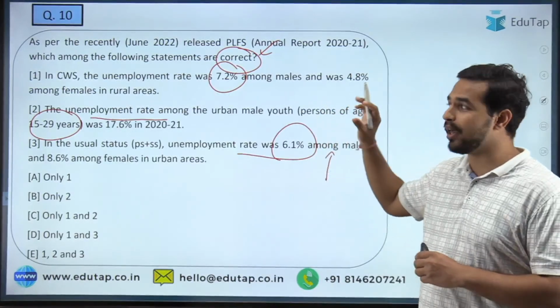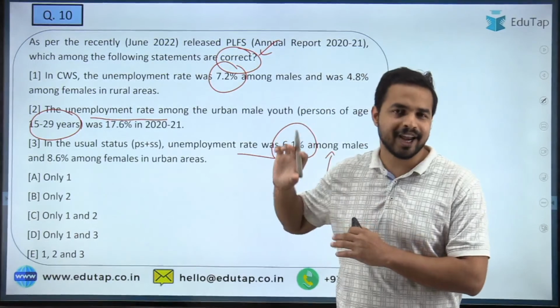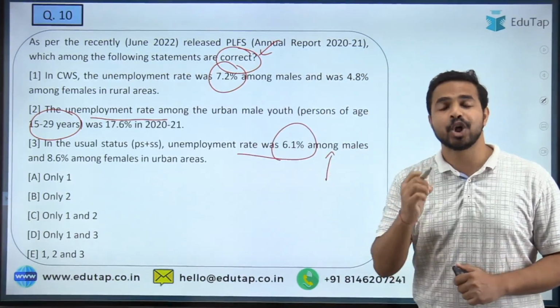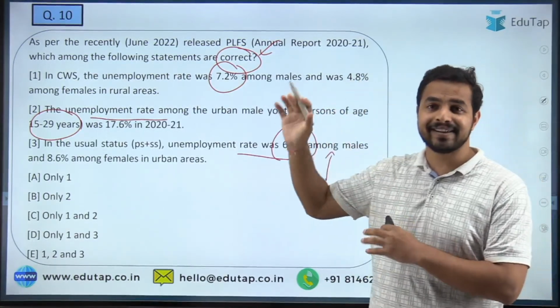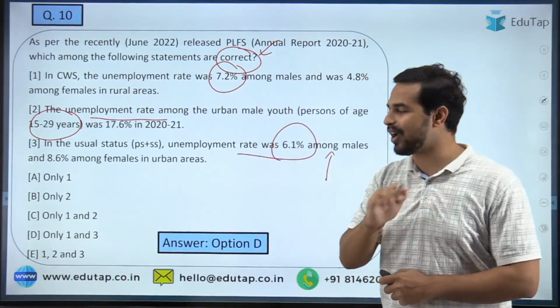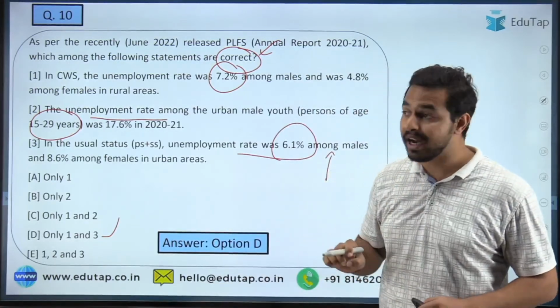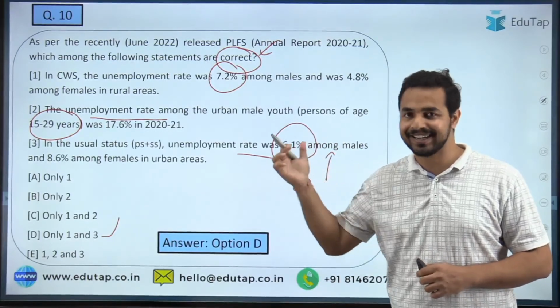So we have already covered this kind of data in our previous questions, and now I really think that you are able to answer this particular question. So quickly tell me what is the right answer to question number 10. What is the right answer guys? Just tell me what exactly is the correct statement. And here guys, the right answer is option D, that is only statements 1 and 3 are correct, and there is some kind of wrong part in statement 2. What exactly it is, let us look into it.